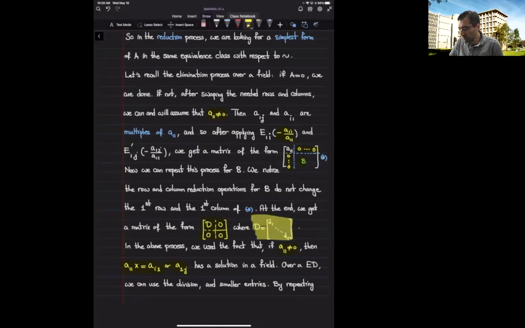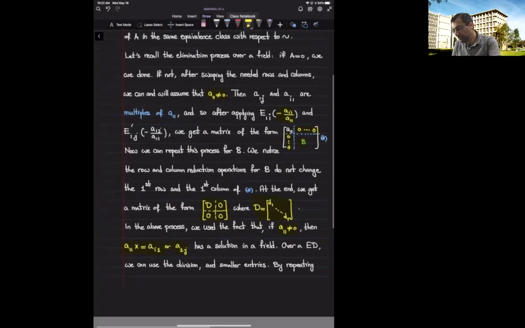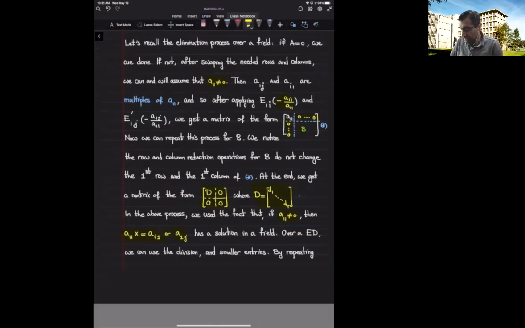So this is the simplest form that we can hope for, and we end up getting such a matrix from which we can easily understand what the image of this matrix is and what the kernel is and so on. We can solve systems of equations by following this process. But again, let me emphasize that the key thing is this division, that if a11 is not 0 in a field, then I can divide by a11 and solve this equation.